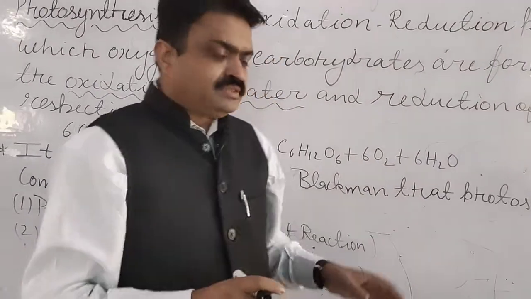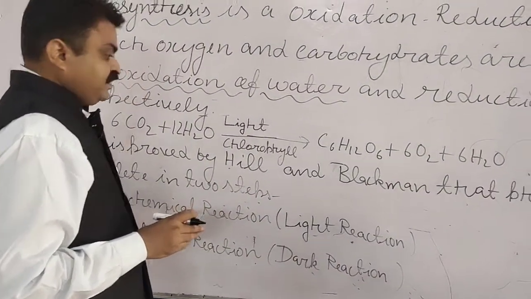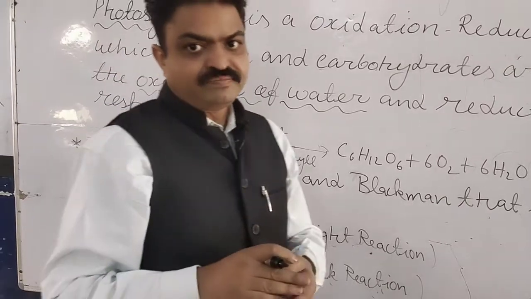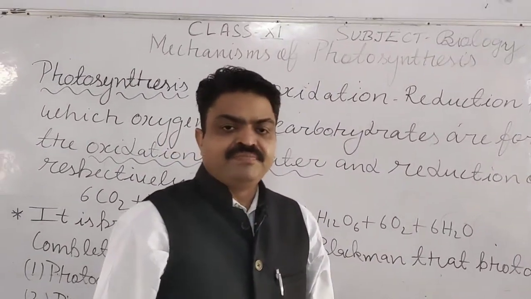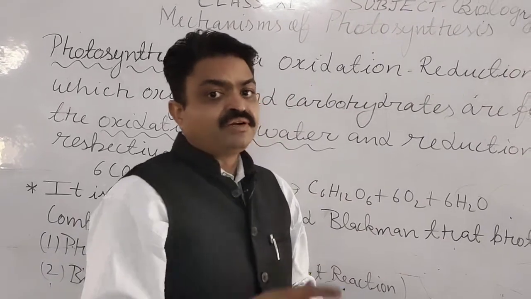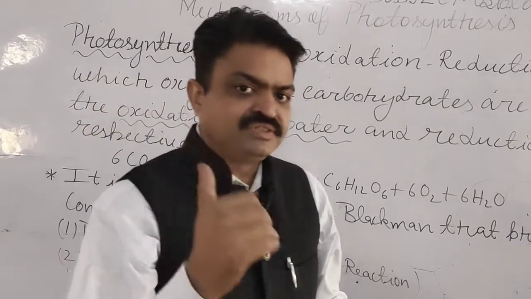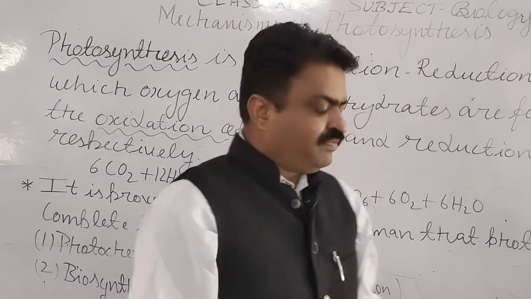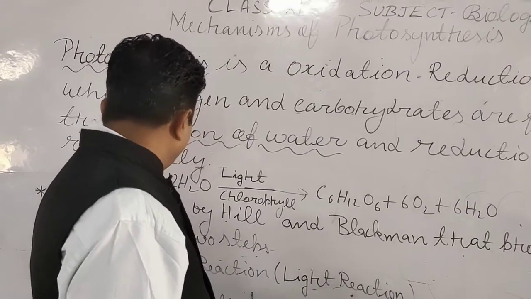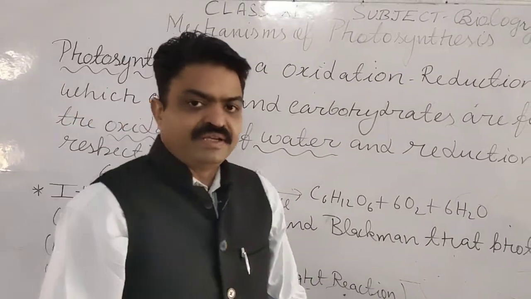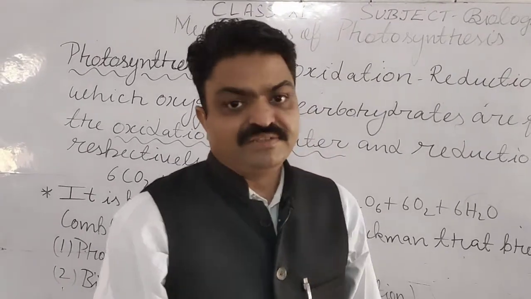Now this oxidation and reduction involve two reactions, students. Photosynthesis takes place with the help of two reactions, and these reactions were given by modern scientists. The light reaction, meaning the photochemical reaction, was given by a great scientist named Hill.